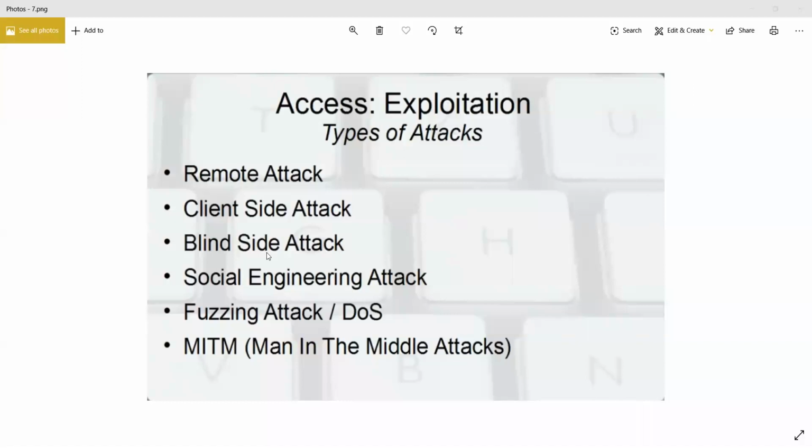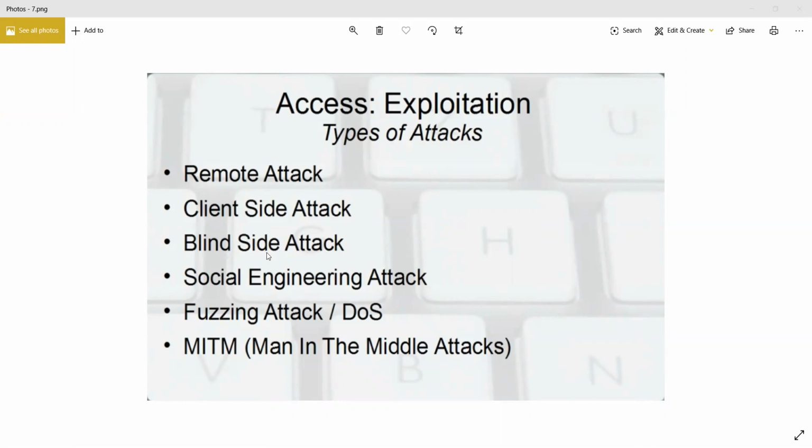A remote attack simply means you are attacking a system remotely over a network. Client side attack is more relevant to web applications, because every website has two portions: the client side and the server side.